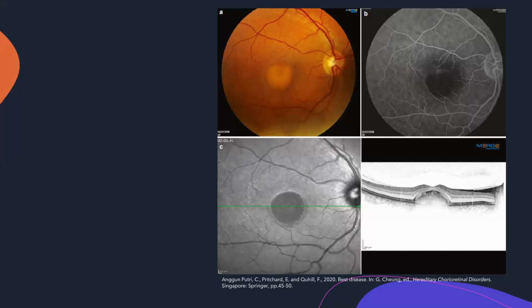Just describe. I don't want anything more. Just describe the picture. That's it. Autofluorescence showing well-defined macular lesion. You want to go with the fundus image first? Sir, yes.